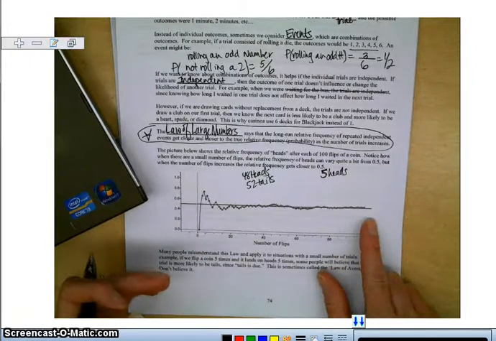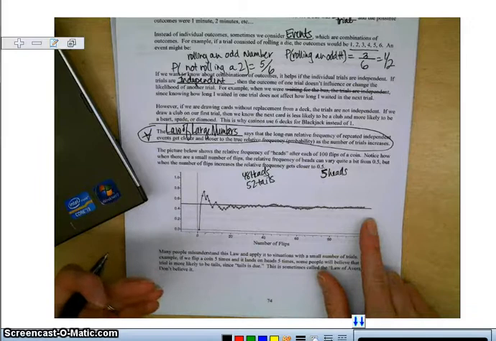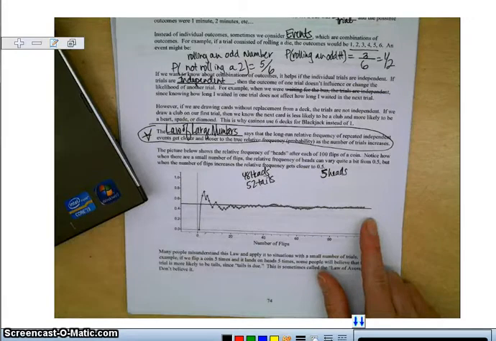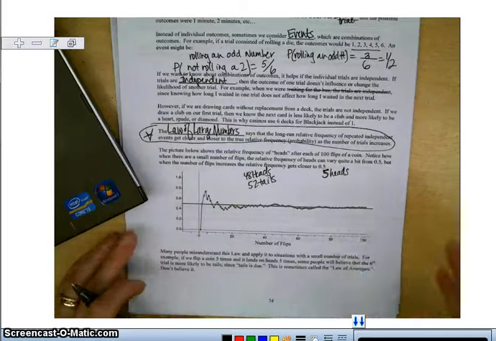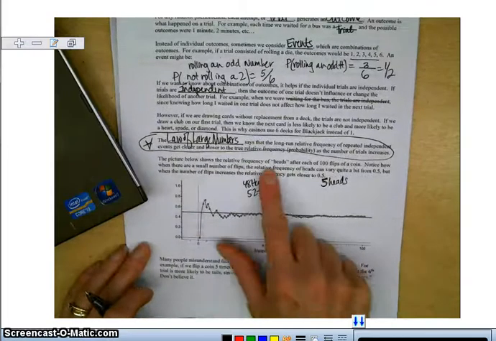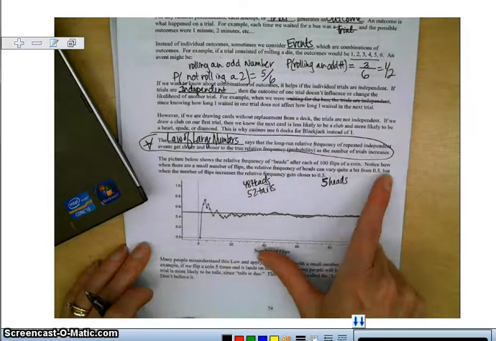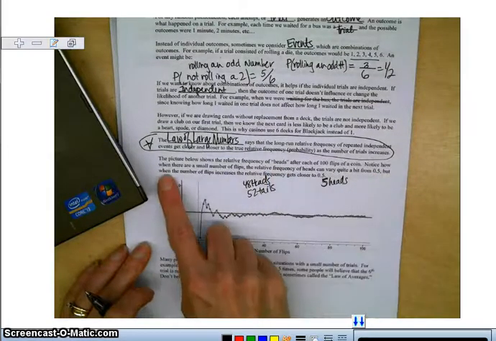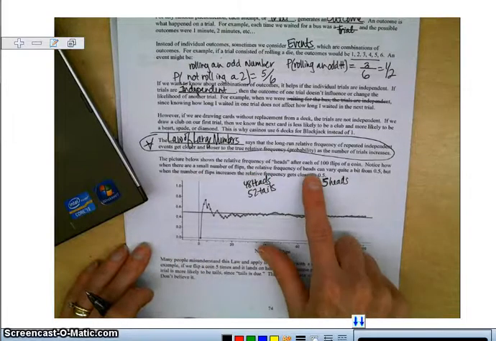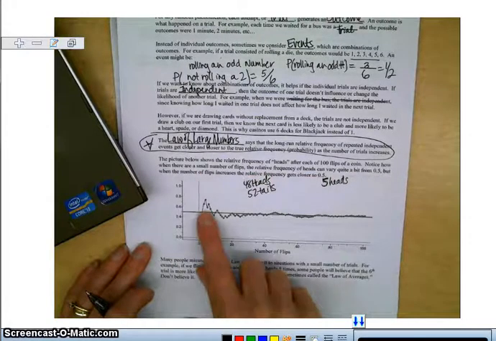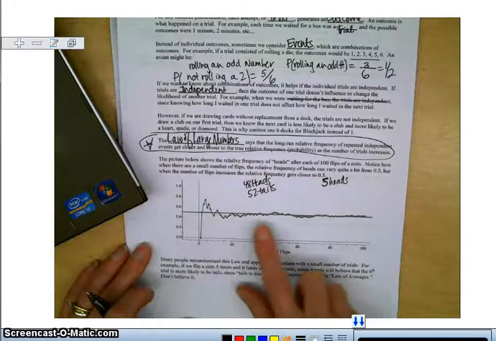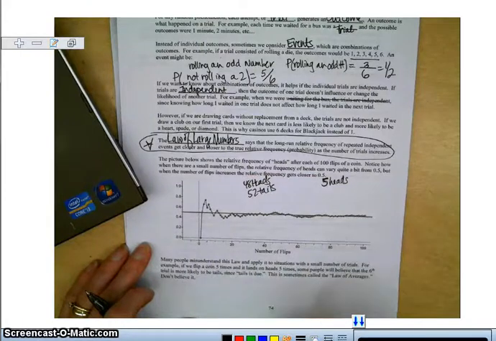The more trials you do, the more it's going to actually even out. Like rolling a die, 1/6 of the time you should get a 1. The picture below shows the relative frequency of heads after 100 flips of the coin. Notice how when there are a small number of flips, the relative frequency of heads can vary quite a bit, and it gets closer to a half the more trials you do.